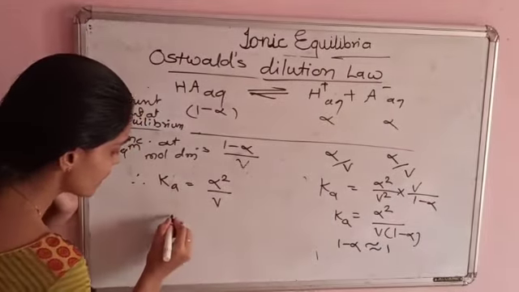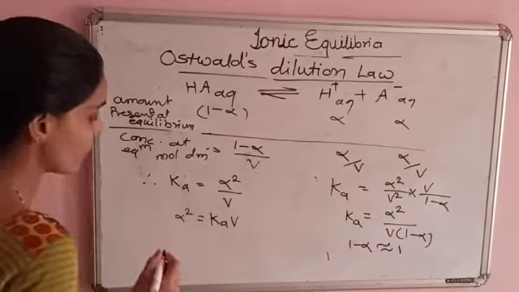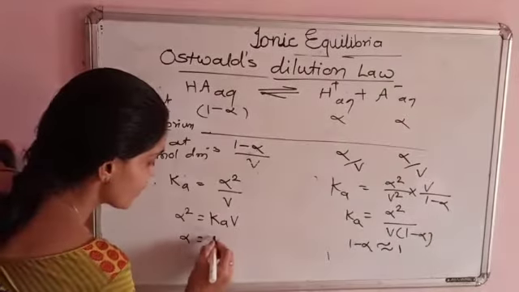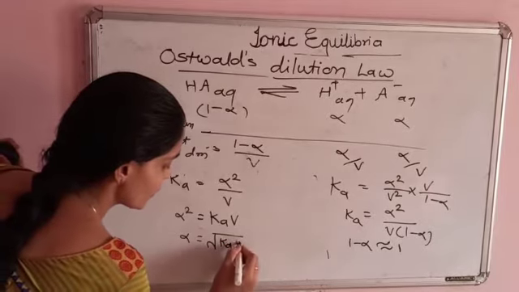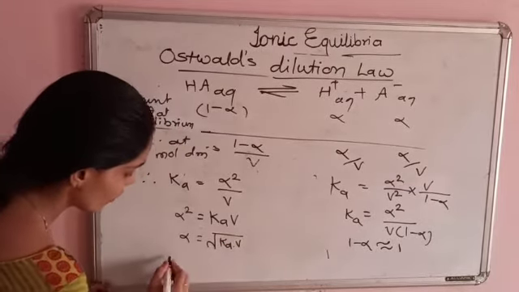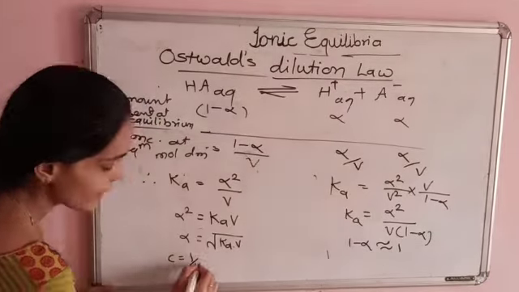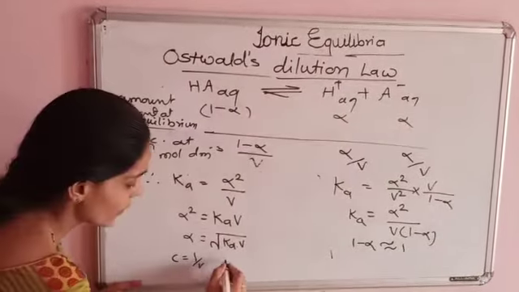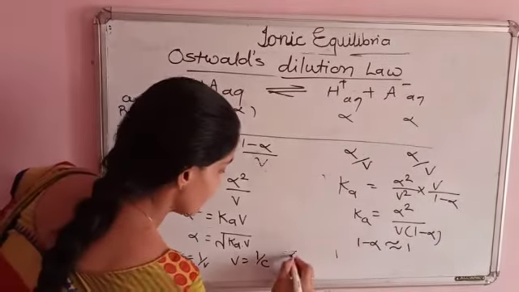The degree of dissociation: alpha square is equal to Ka into V, that is, alpha is equal to the square root of Ka into V. You know C is equal to 1 by V, therefore V is equal to 1 by C, where C is concentration.